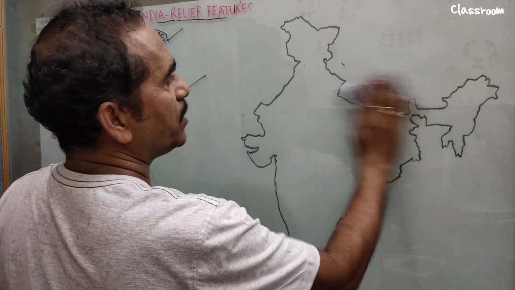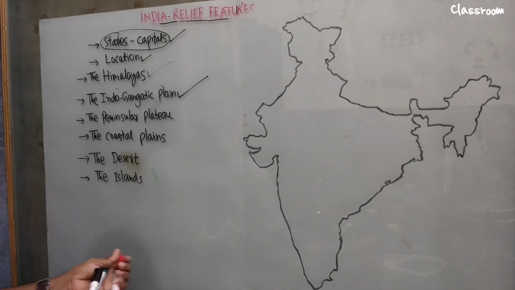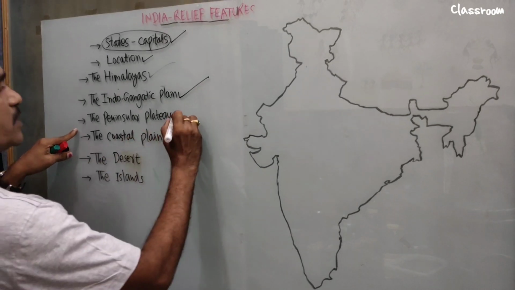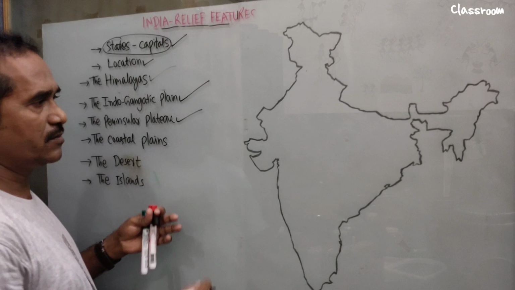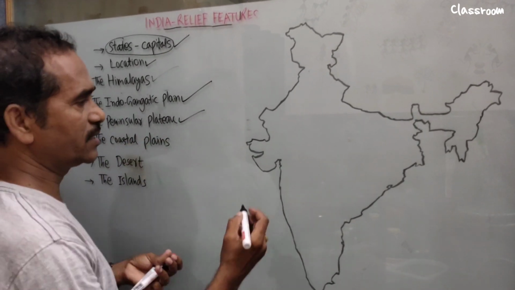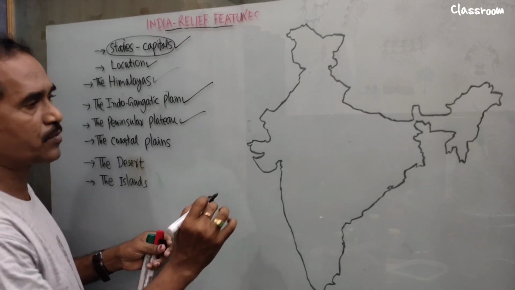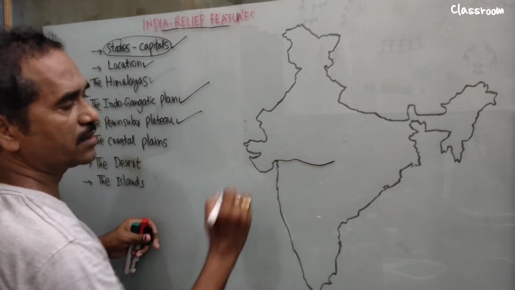So practice is very important. Location practice, very important, keep that in mind. Now, Peninsular Plateau, very important, the largest one and the easiest one. We divide it into different categories. Before locating the plateaus, see the river, it is Narmada river.